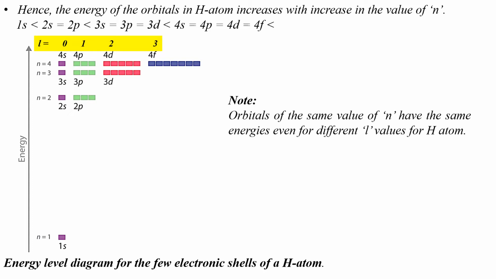Note that the orbitals of the same value of n have the same energies even for different L values for a hydrogen atom. L stands for azimuthal quantum number. We all know that the azimuthal quantum number L indicates the shapes of orbitals. The spherically shaped s orbital has the value of L as 0. The dumbbell shaped p orbital has the value of L as 1, and so on. So whatever be the shapes of the orbitals, orbitals belonging to the same shell have the same energies in a hydrogen atom.